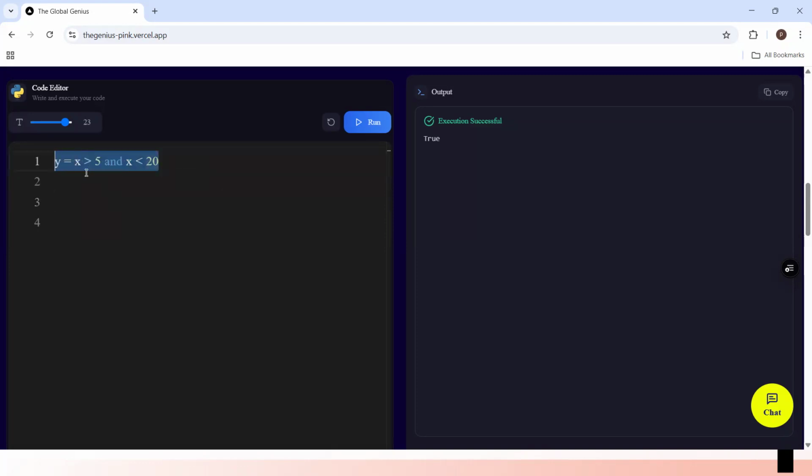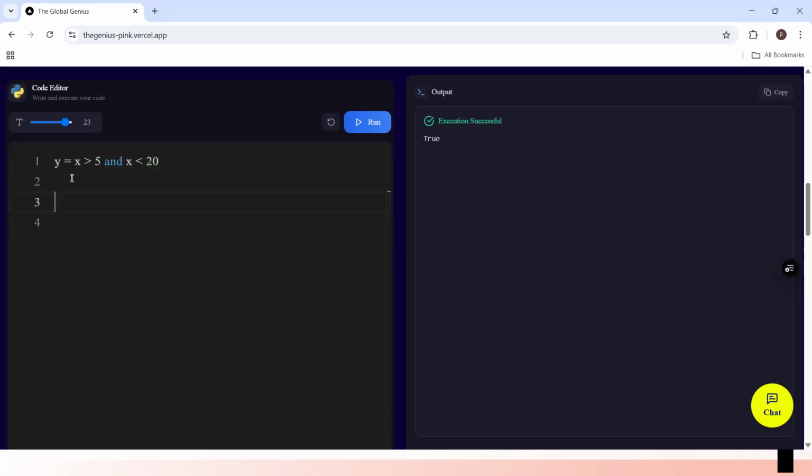Okay, so this is a logical expression. Don't worry, we are going to talk about logical expressions. Right here, we are just saying is x greater than 5? Is x less than 20? So when we talk about logical expressions, you're going to understand better. But this is an example of an expression, okay?